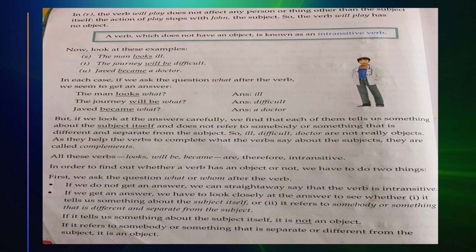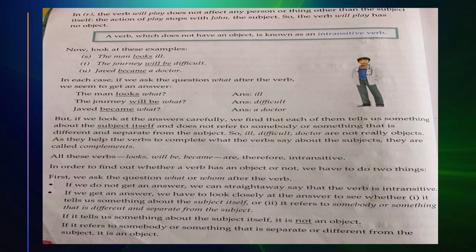Now some examples are given below from the textbook. The man looks ill. Now there is information about the man. There is no other subject. The journey will be difficult. Means there is no object.